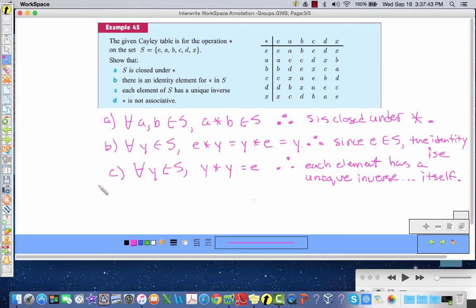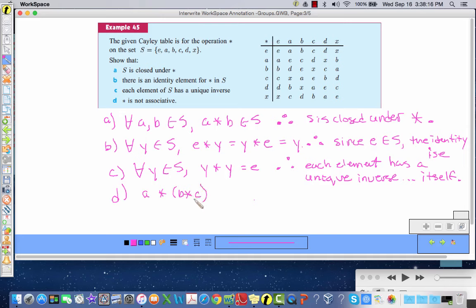Okay, and finally, star is not associative. Show that star is not associative. Thank goodness we don't have to show it is associative. We only have to show it is not associative. So we have to come up with a counterexample to show that it's not associative. So let's do A star, B star C.